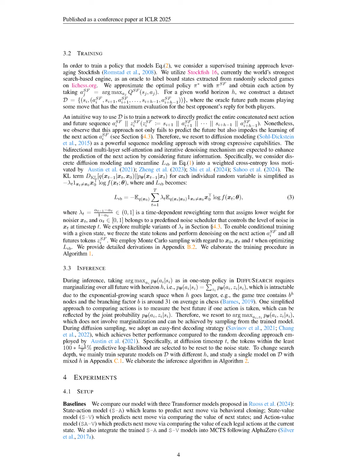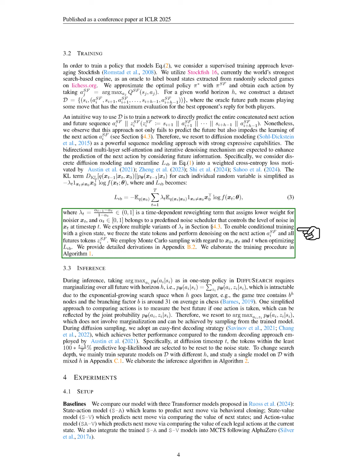Section Summary. In this section, we introduce discrete diffusion modeling as a latent variable approach that uses forward and backward Markov processes to transform and denoise data, specifically applied to our DIFFUSEARCH method for predicting future chess moves. We detail our supervised training strategy utilizing the Stockfish engine to label board states, and we optimize our model using a weighted cross-entropy loss to enhance action prediction while considering future information.